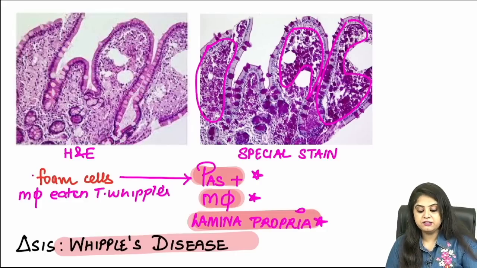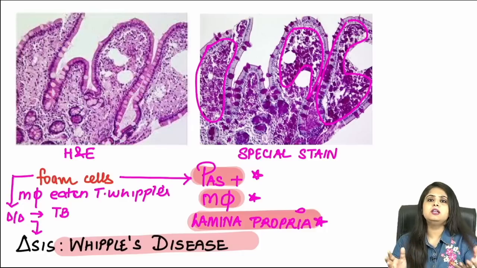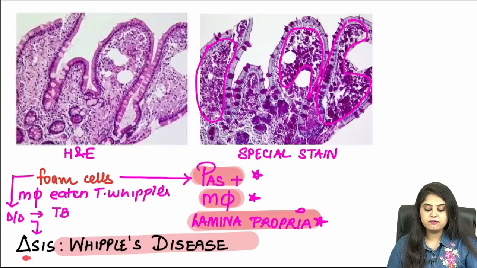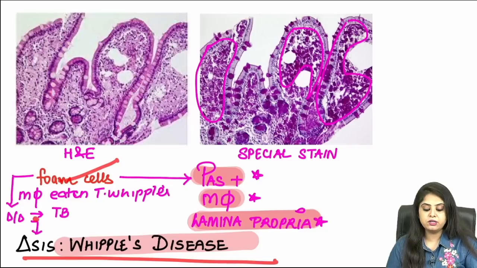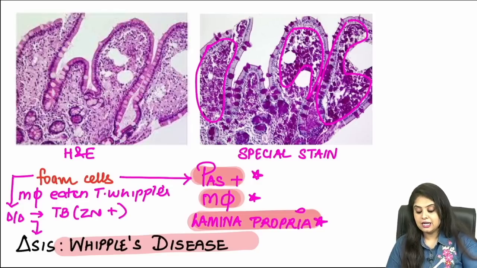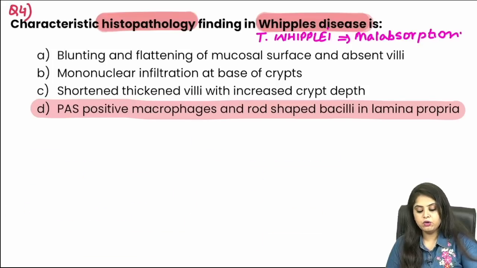Why did I tell you in so much of detail? Because whenever I will see foam cells on histopathology, my differential diagnosis will number 1 be Whipple's, but will also be TB. How can you forget TB in our country? Macrophages will want to eat TB also. So how will I differentiate whether it is Whipple's showing foam cells or TB eaten and showing foam cells? Because TB will obviously be positive for the famous acid fast or the ZN stain, and you're not going to mess up on that. I'm very confident.